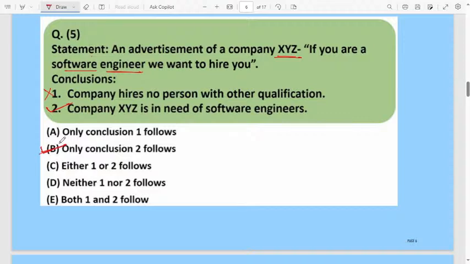That's why, when you are solving questions like these, you have to understand the statement. The conclusions may be confusing. Both conclusions look true, but according to the statement, the second conclusion is the accurate one. The company XYZ is in need of software engineers. That is correct. Only conclusion 2 follows. Okay.